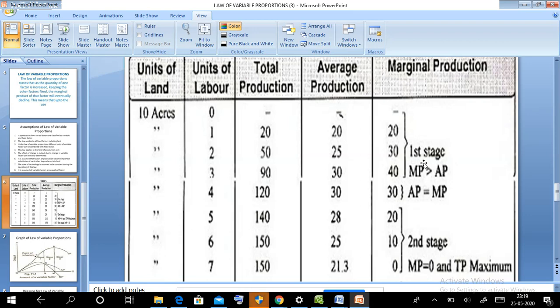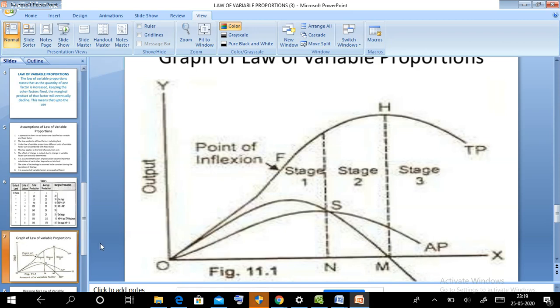Marginal production is the amount of production produced by each additional laborer. In this graph, we are showing three types of curves. On the y-axis we are measuring output, and on the x-axis the labor. TP is the total product curve. It is inclining, that means it is increasing at an increasing rate, and later it increases at a decreasing rate and becomes maximum.